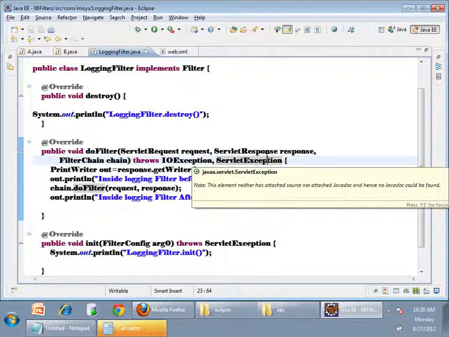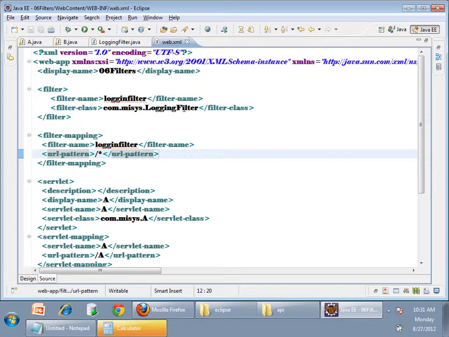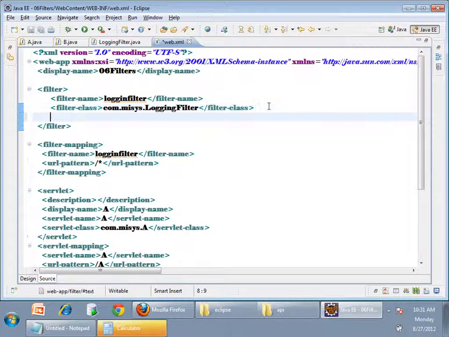Then what is this filter config? You can assume. What is servlet config? By using servlet config, I can access information present in the servlet tag. Now guess what is filter config? You can access the information present in the filter tag. In the filter tag also I can write a param name, param value, just like the servlet tag, right? So you can pass some parameters to your filter also, and you can access them by using filter config.